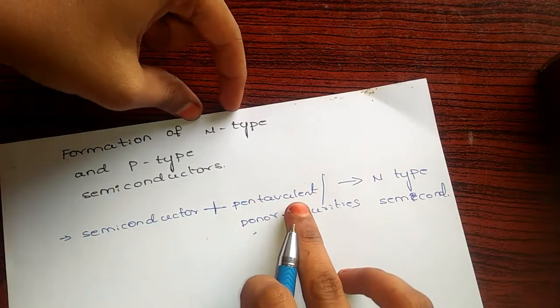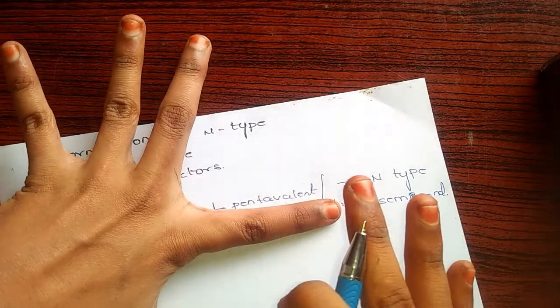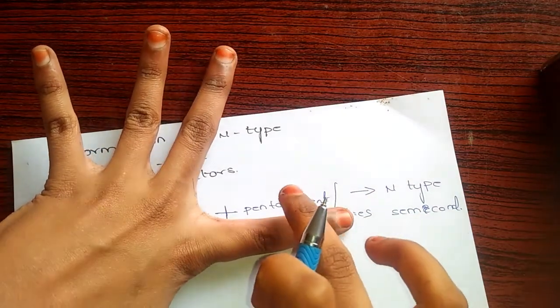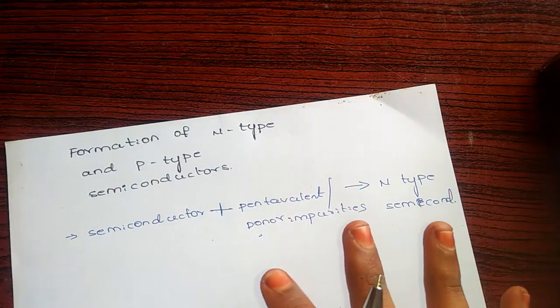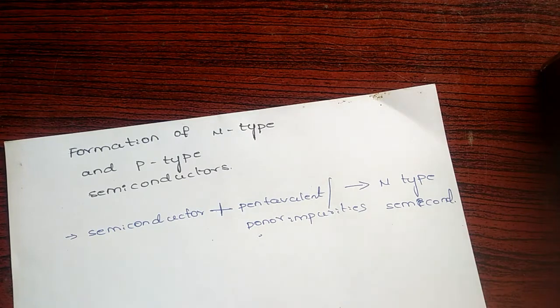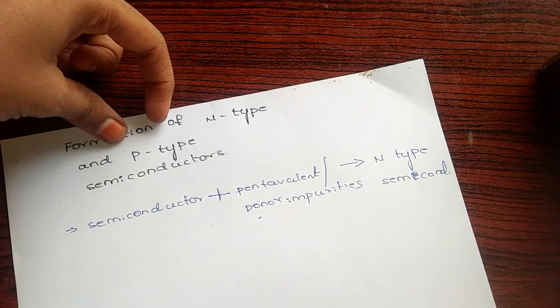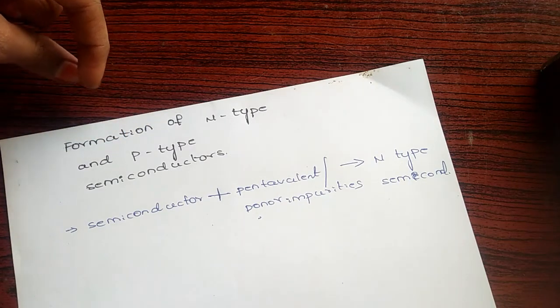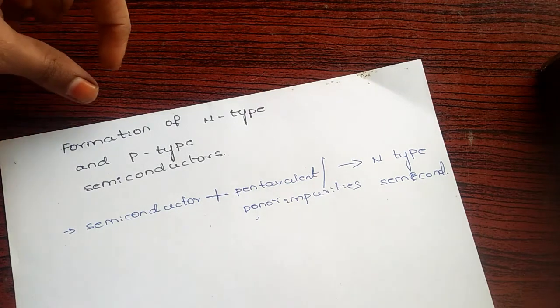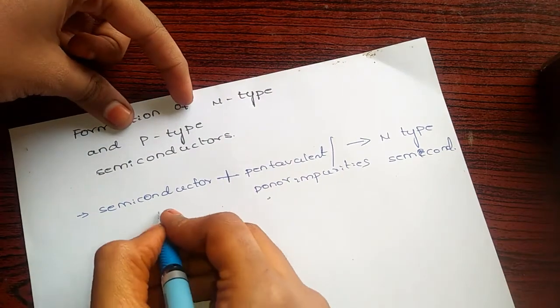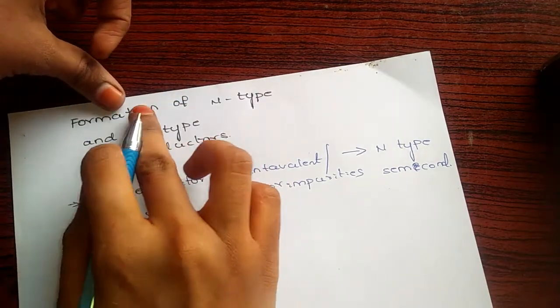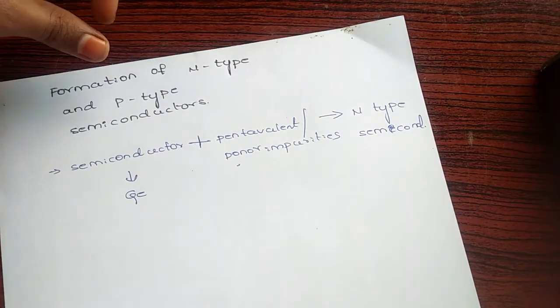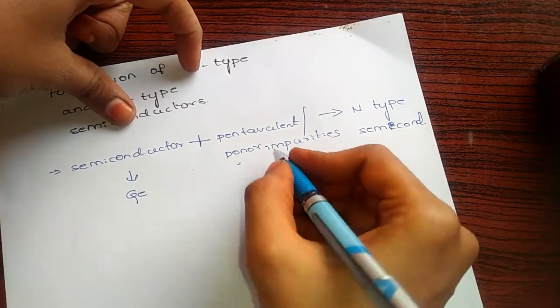Then what are pentavalent impurities? Forget about donor impurities for now, I will tell you why it is named so. A pentavalent impurity has 5 valency electrons in its outermost orbit. Which atoms have 5 valency electrons? Phosphorus, arsenic, antimony, etc. Let's take arsenic, and let's take germanium as the example to see the formation.